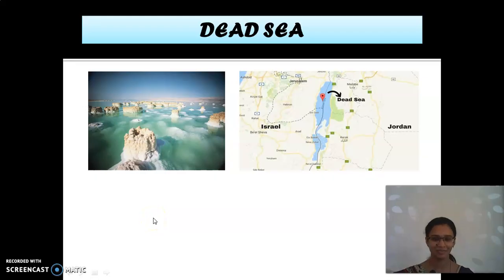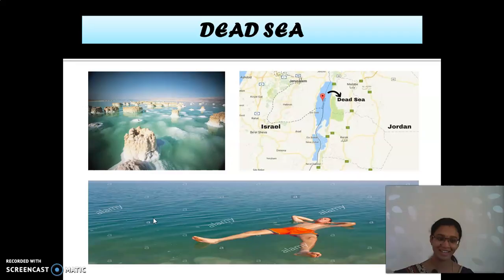Because, see here, you will be floating on the Dead Sea, you won't sink, because the Dead Sea has more salt content. In normal sea water, the level of salt content is 3.5 gram per kilogram of water. But in the Dead Sea, the content of salt is 342 kilogram.